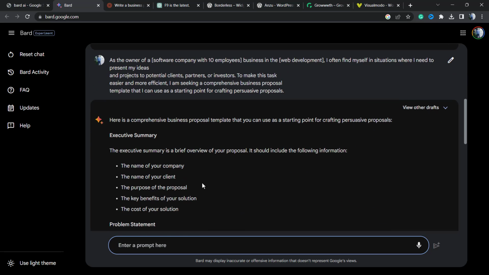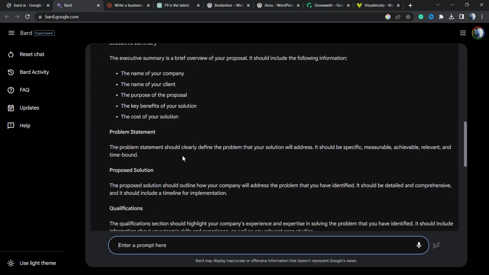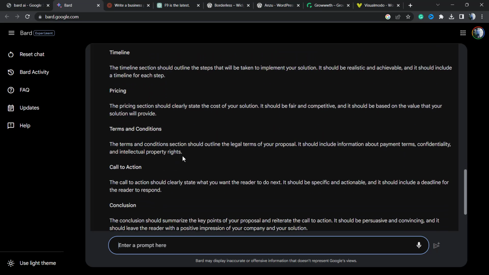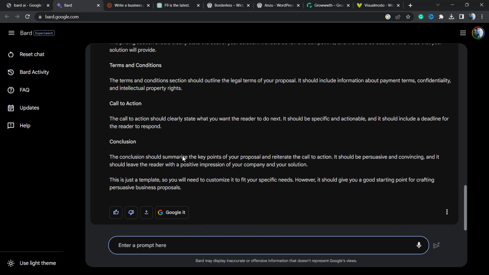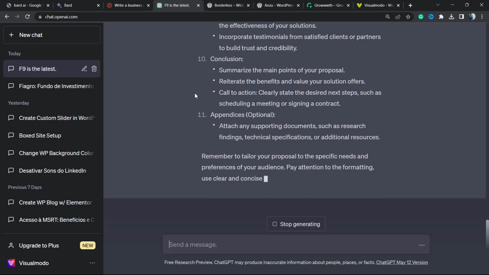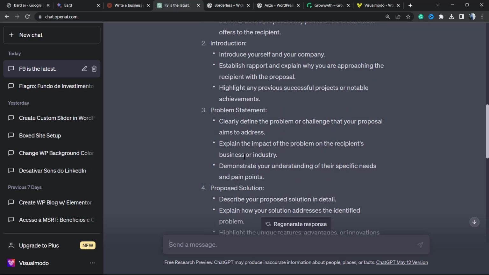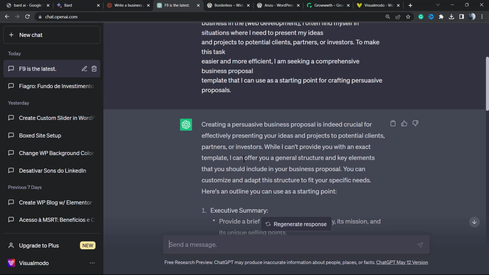So this one is the Google one. I recommend that you pause the video in order to read it better. ChatGPT is still writing, and this is the one from ChatGPT.